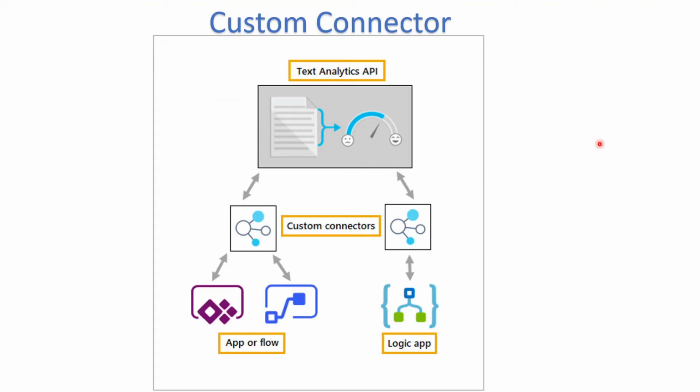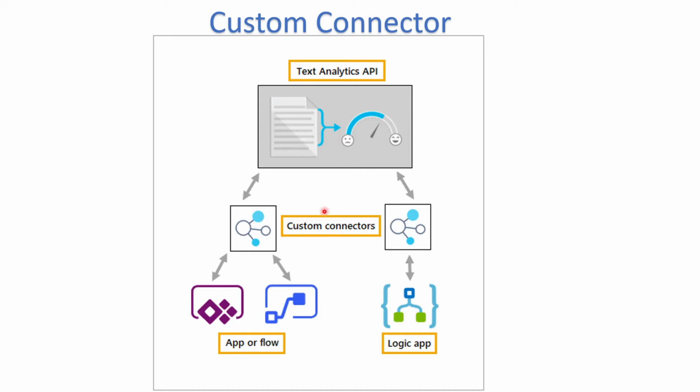Today we are going to see about the custom connector. This diagram is from the Microsoft documentation which shows the architectural design of the custom connector. This is a sample API. We can have any APIs here which support the HTTP request, and that can be consumed by a custom connector.